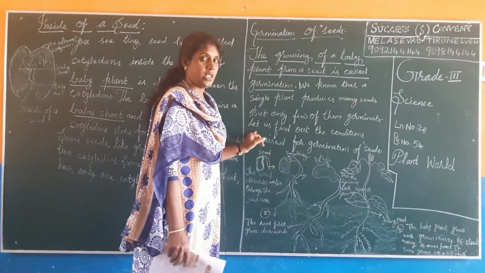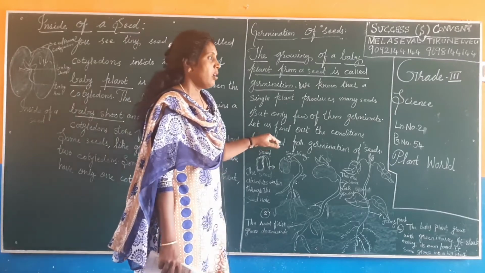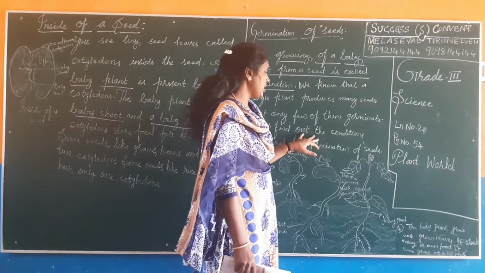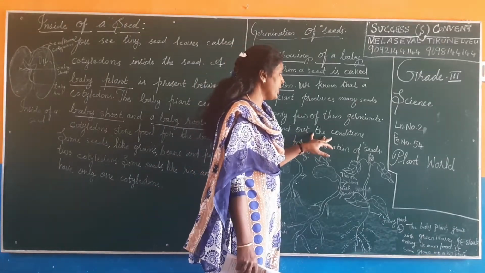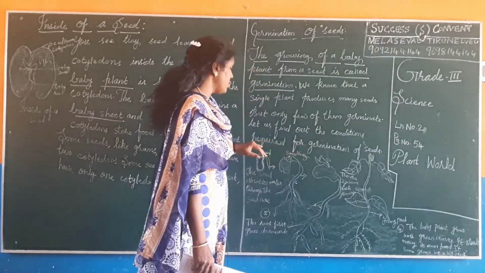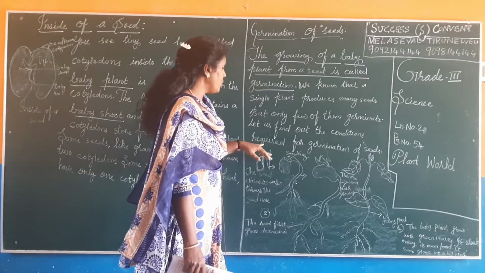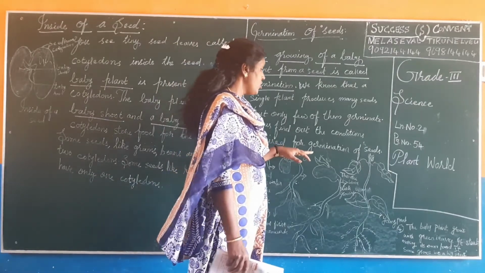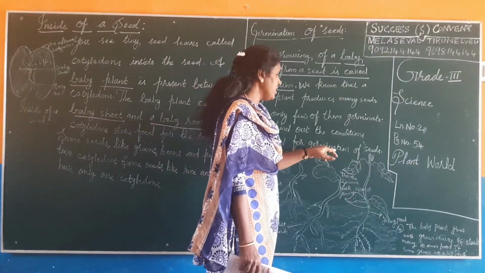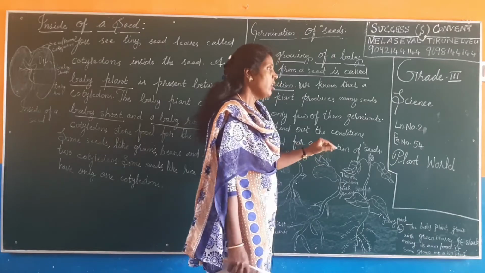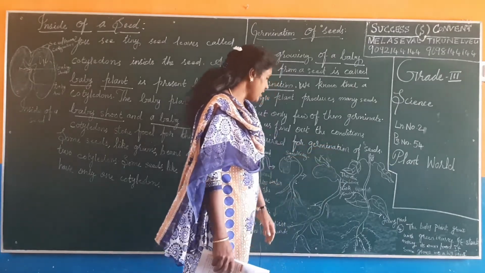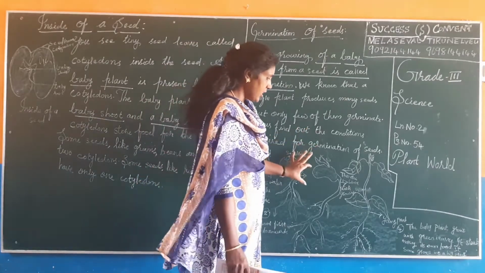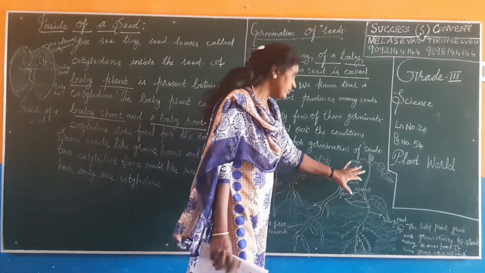Let us find out the conditions required for germination of seeds. This is a seed, seedling, and then it starts growing upwards.